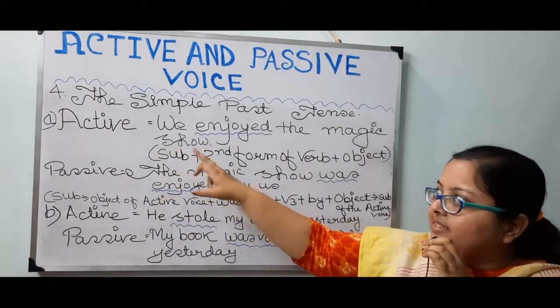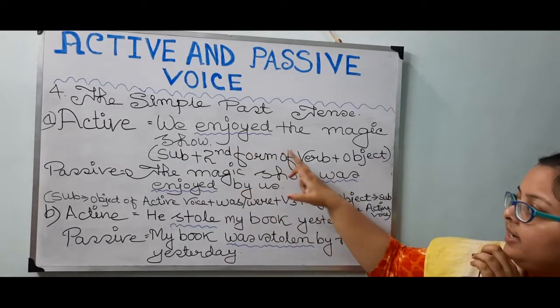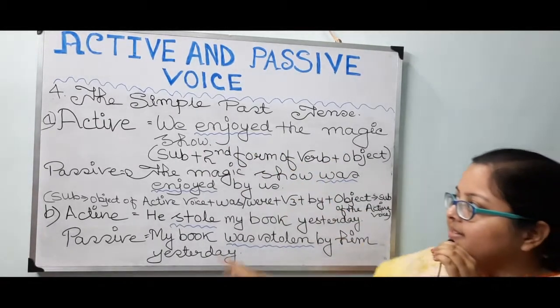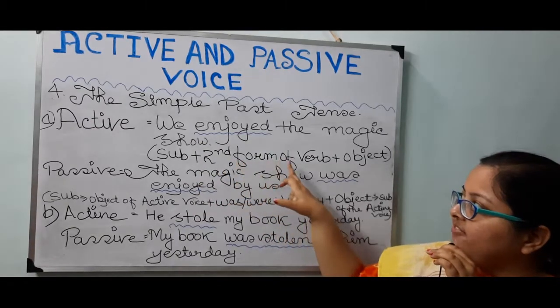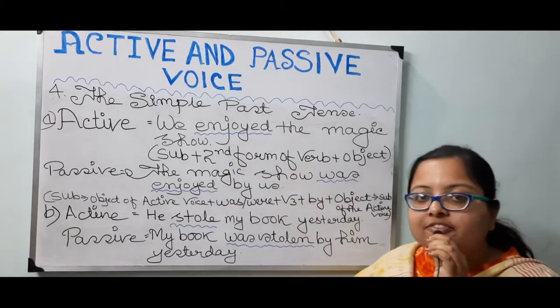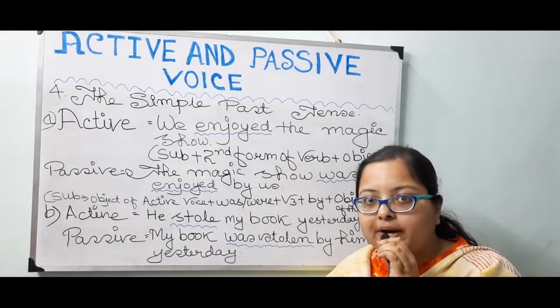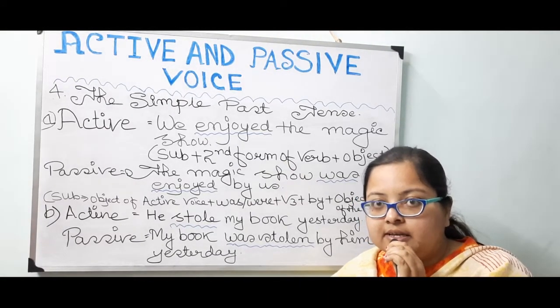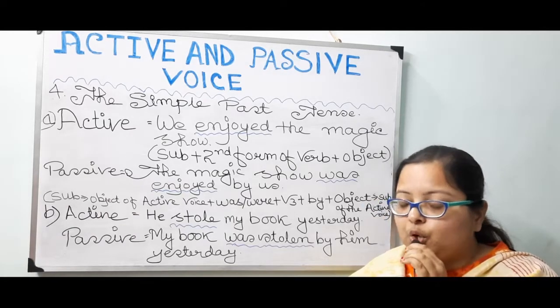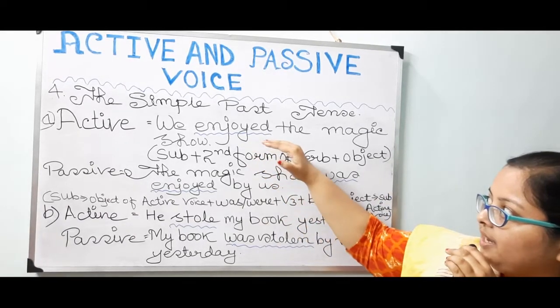A. Active voice. We enjoyed the magic show, where the subject is we. Then we have to put the second form of the verb. The second form of the word enjoy is enjoyed. Enjoy, enjoyed, enjoyed. So the second form is enjoyed. We have to put enjoyed over here.